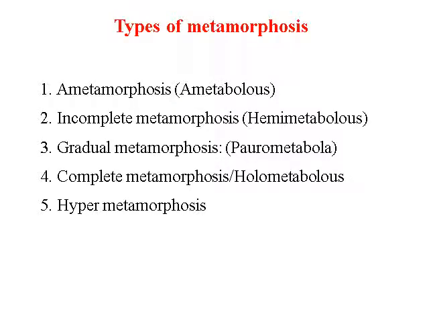There are five types of metamorphosis, that is, a series of changes. First is ametamorphosis, known as ametabolous. Incomplete metamorphosis is known as hemimetabolous. Gradual metamorphosis is known as paurometabolous. Complete metamorphosis is known as holometabolous, and the fifth one is hypermetamorphosis. These five are the different adaptations or stages of metamorphosis found as a typical characteristic of the insect orders.